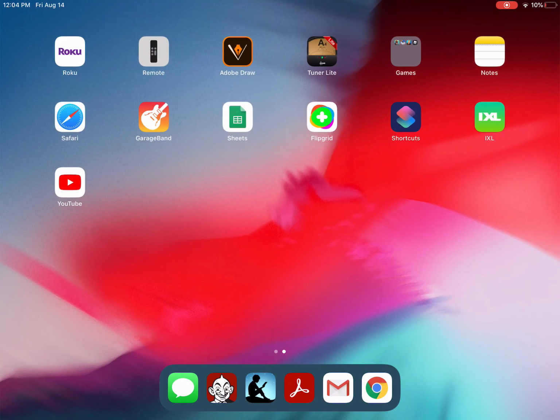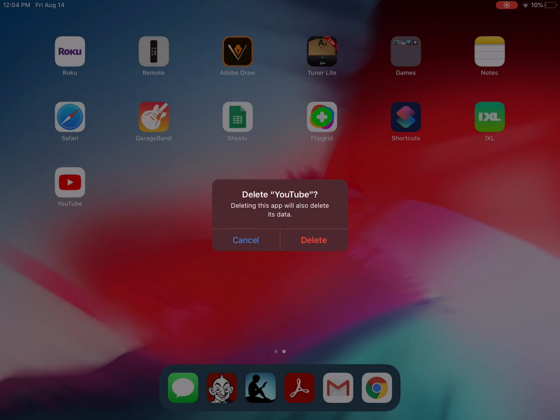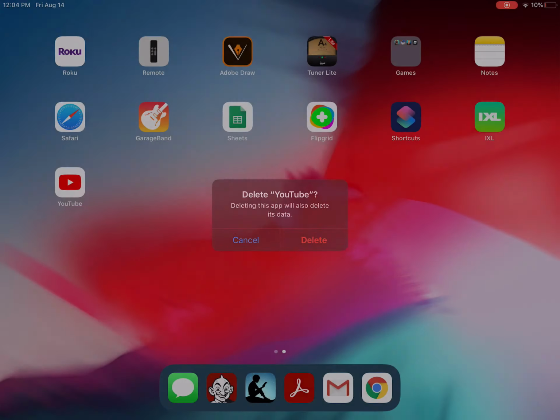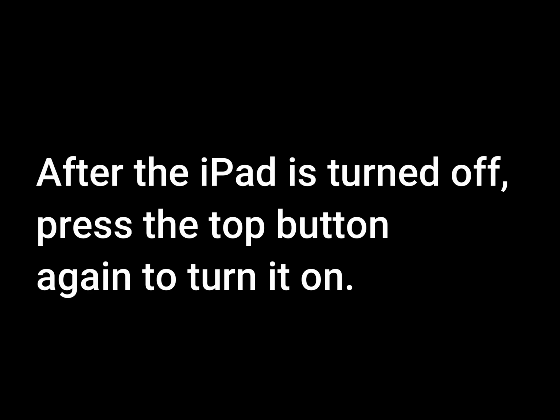So first we have to uninstall YouTube. Just hold on the YouTube icon and press delete app. Then press delete. Now we have to restart the iPad. Press and hold the top button and do the slide to power off thing. After it is turned off, press the top button again to turn it on.